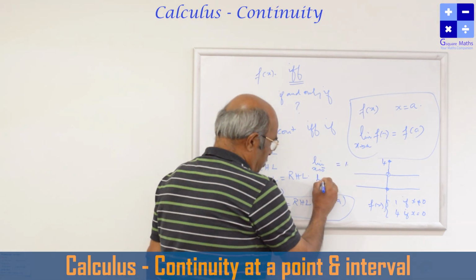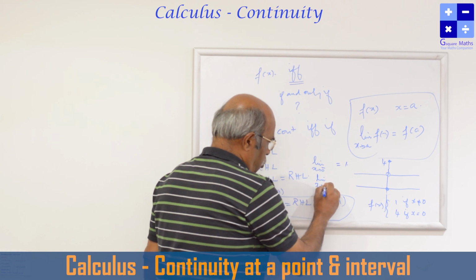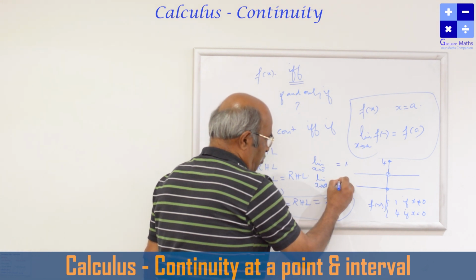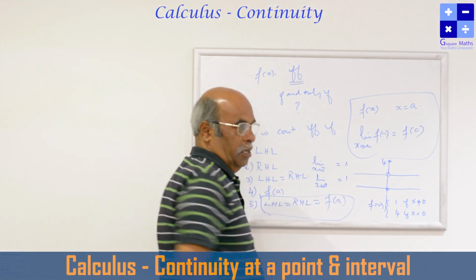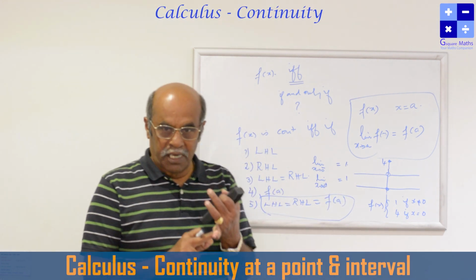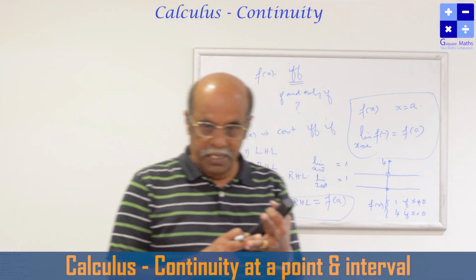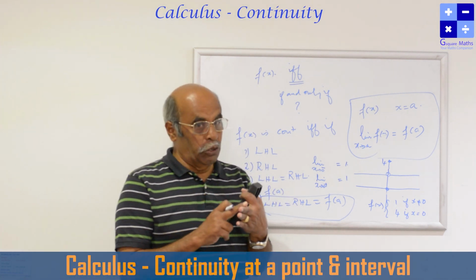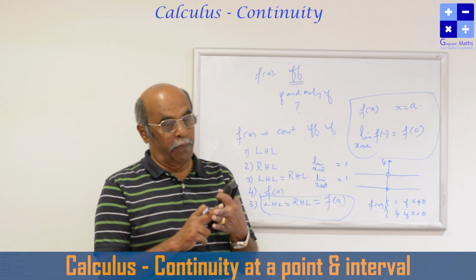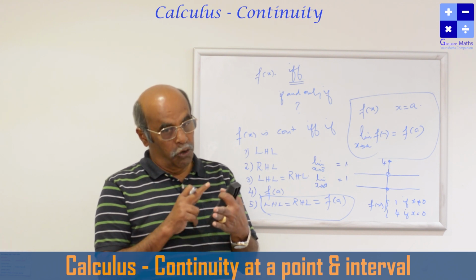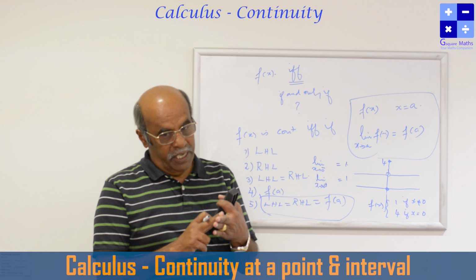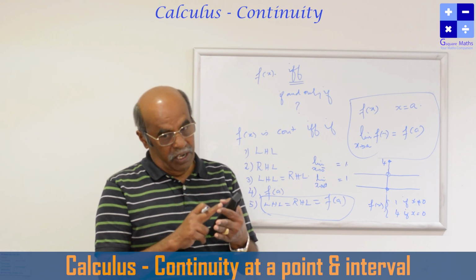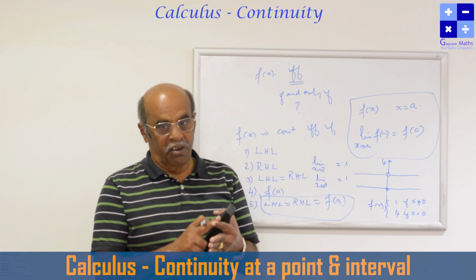And limit x tends to 0 plus of the function is also 1. Left hand limit exists, right hand limit exists, both are equal. So you should not conclude that it is continuous at the point x equal to a. One more condition it should satisfy. What is that? We have to find out the functional value, whether the function value is defined or not.